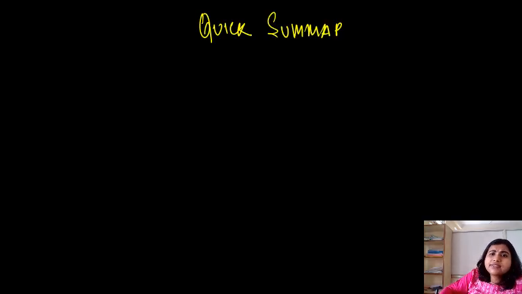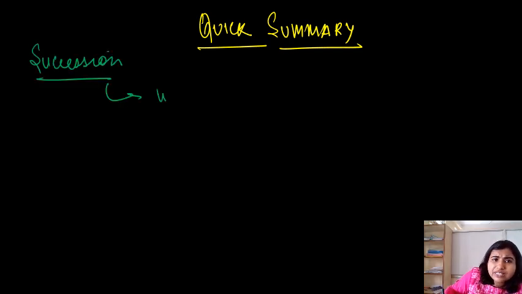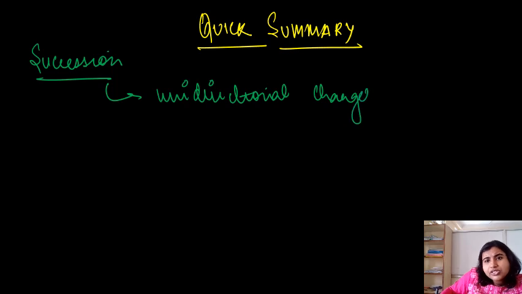Students, if you have any doubt, you can ask me, and let me give you a very quick summary of the class. Whatever we have studied in today's class, I will compile it in one slide so that it will be easy for you to understand, right? So what we have studied is about succession. Now what is succession? First of all, succession is a unidirectional change, meaning it always takes place in one direction. So what changes basically happen in succession?